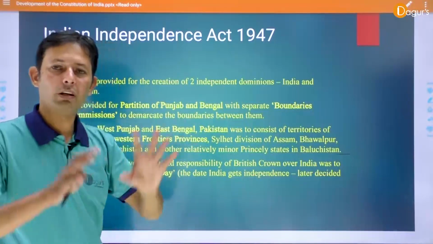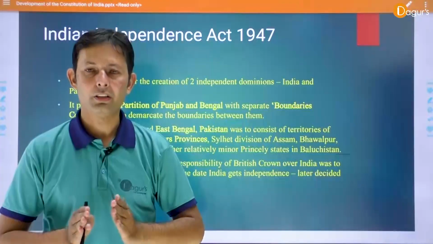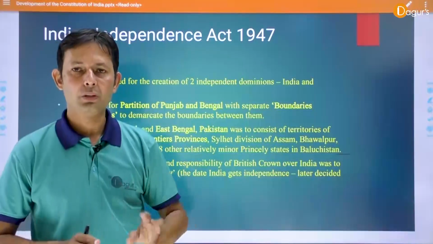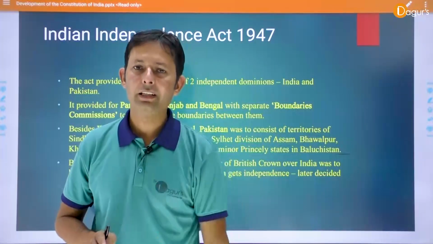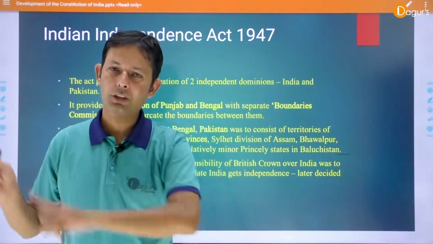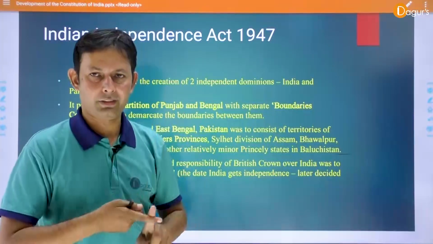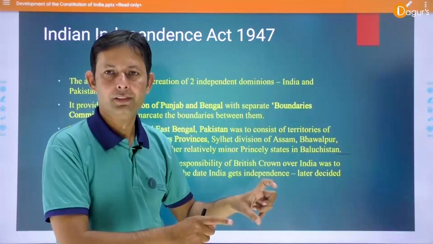So, dear students, it is all about the history of the development of the Indian Constitution. We have discussed from the 1773 Regulating Act to the last act, the Indian Freedom Act 1947. The story started from the 1773 Regulating Act by the British East India Company.